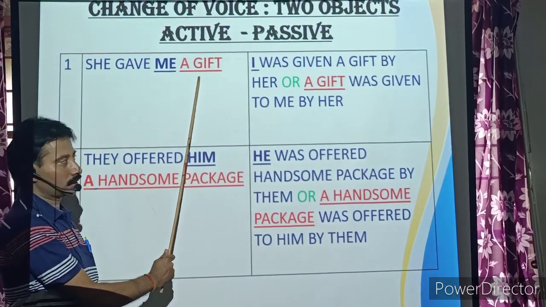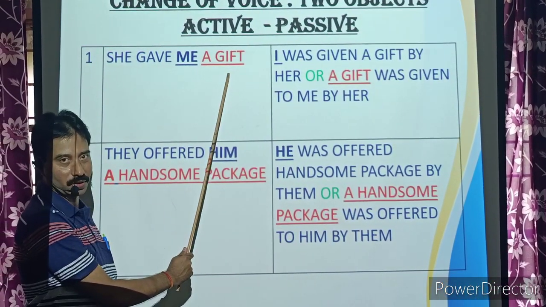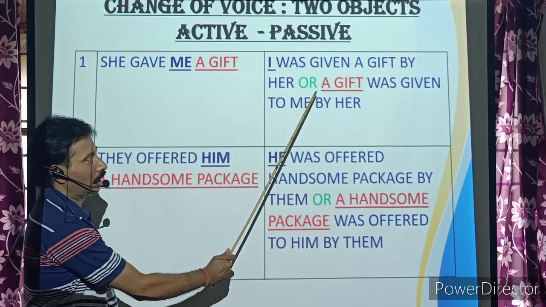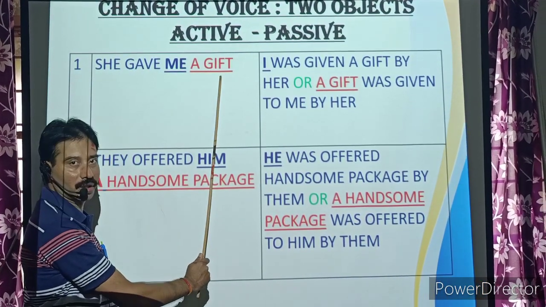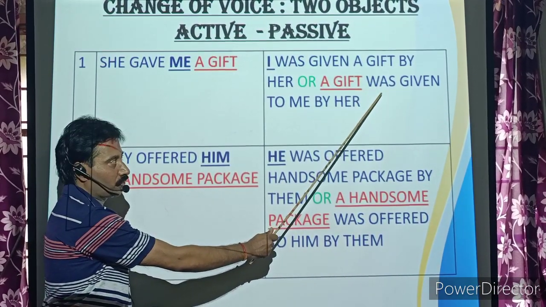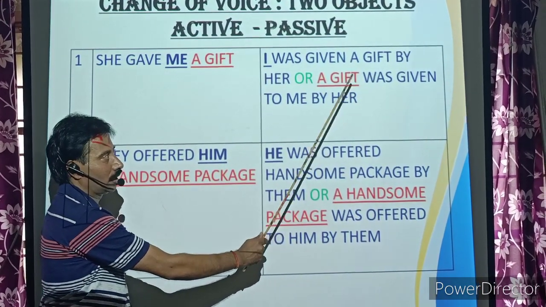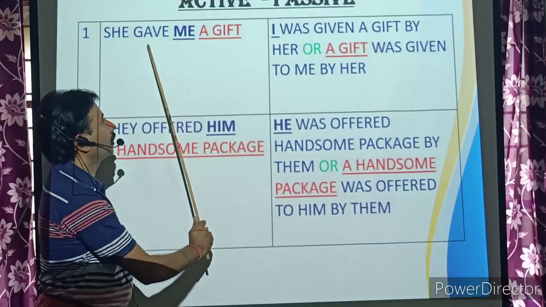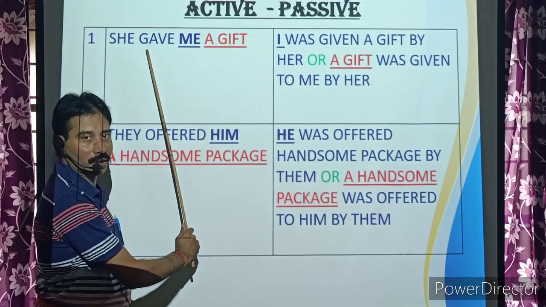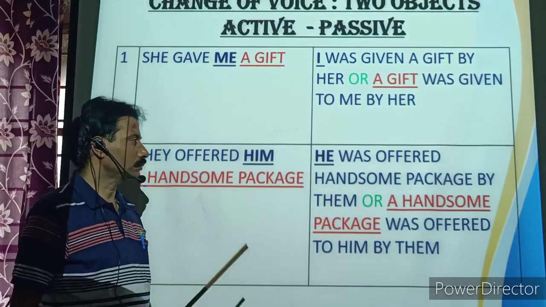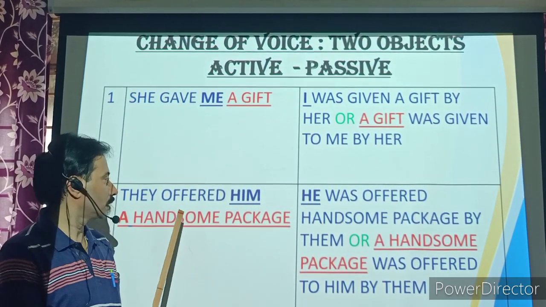The second object is a gift. So let us start with a gift. A gift is singular. Take the past tense be form of the helping verb, was: a gift was. Gave is the V2 verb here, so use the past participle form of gave.